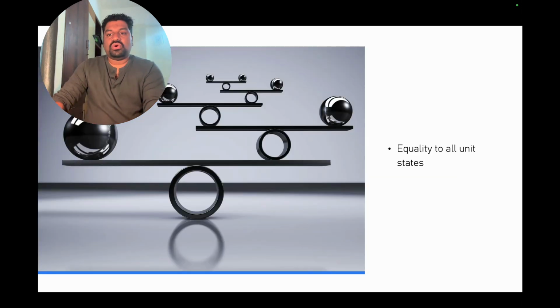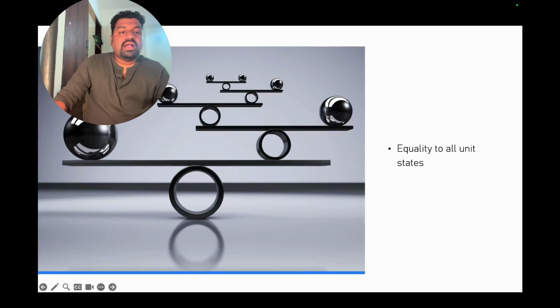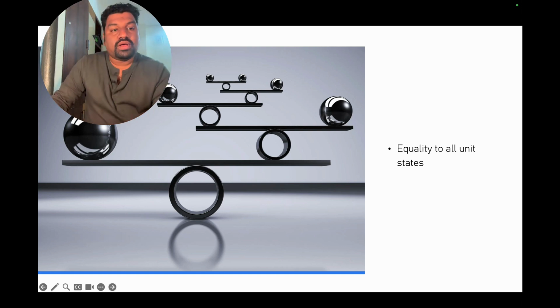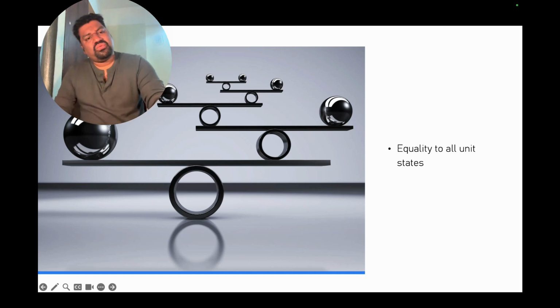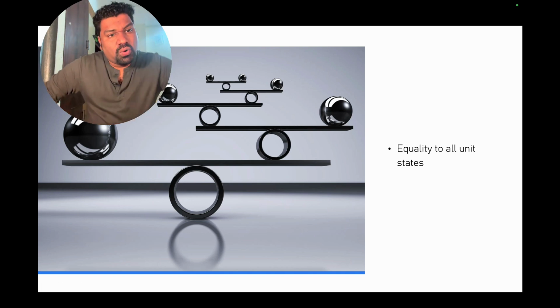Okay, so in a federal government, one concept we can use is equality to all units. For example, if in a country we have 51 states, all the 51 states have equal amount of power in a federal system. That is one important point. So what is the best example for a federal government? India is quasi-federal. United States is a federal government.